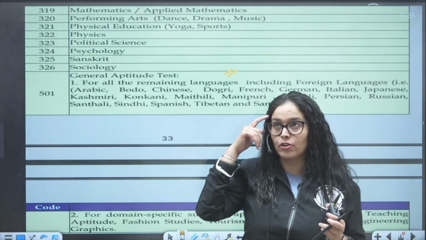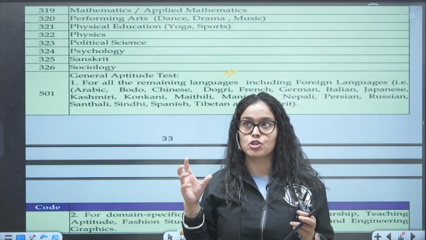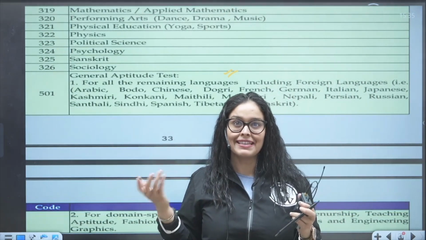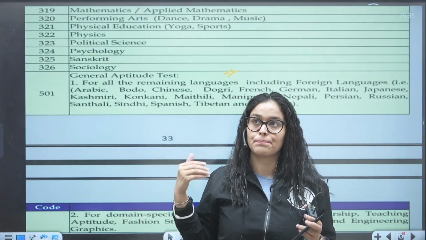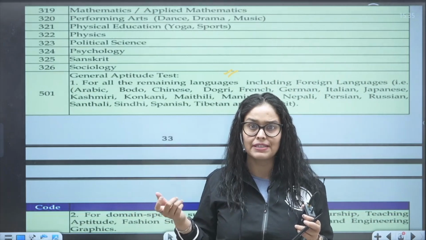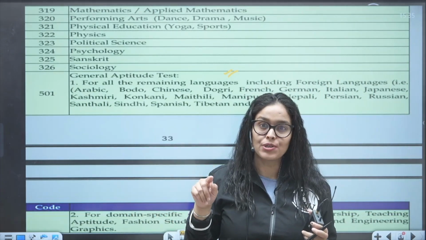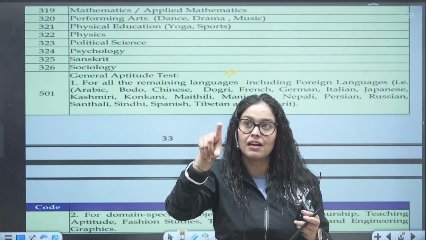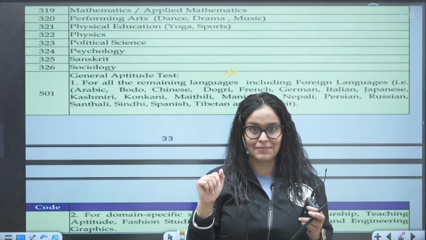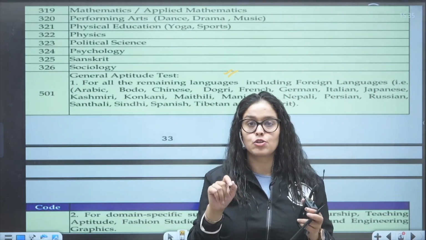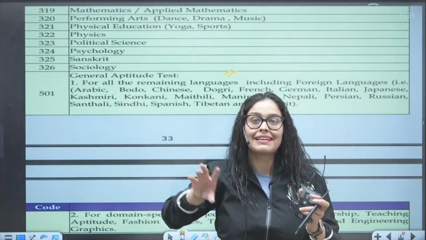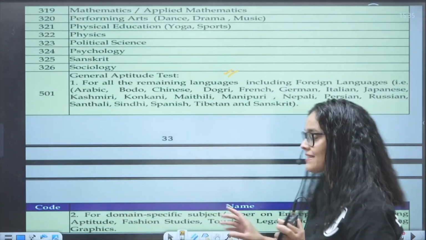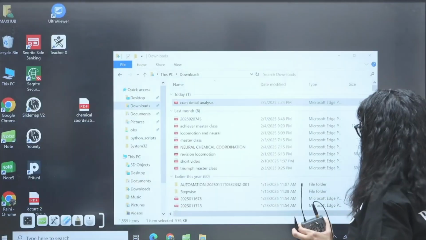So we will see in which courses they are asking for the general aptitude test. Just keep in your head, suppose you want to take admission in specific central universities like Delhi University, or BHU or AMU. You will open that university's page and see, if you want to pursue computer science, which subjects you have to prepare for the entrance exam, and whether there is an aptitude test or not. A language test would be there, but an aptitude test may or may not be there. Let me show you what exactly I'm telling you.